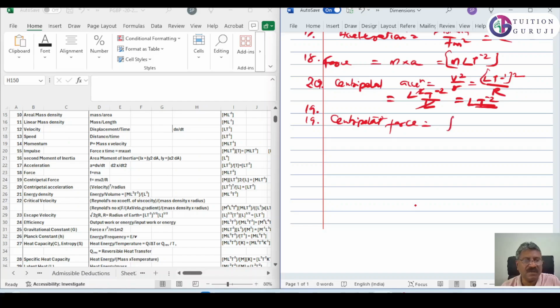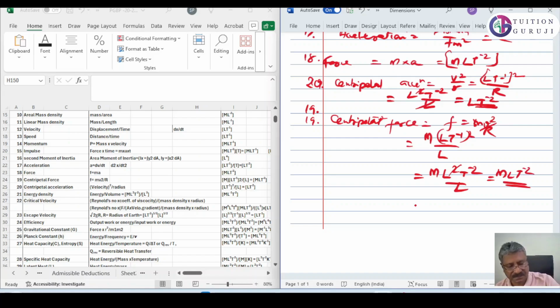Centripetal force, what is the formula? F is equal to m v square by r. So it is m into (L T raised to minus 1) whole square by L. It will come m into L square T raised to minus 2 by L. That is M L T raised to minus 2, same as force.